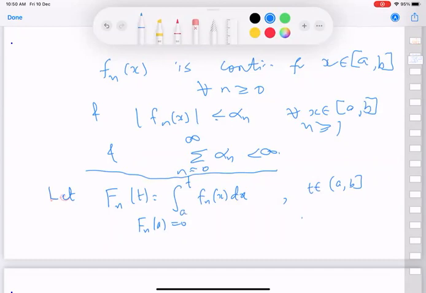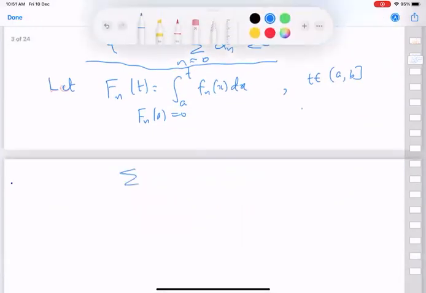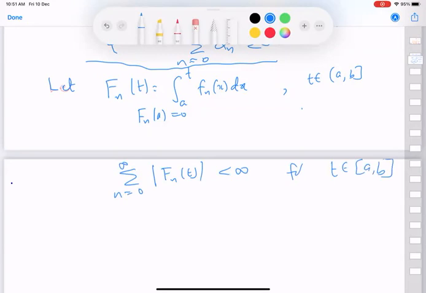Now, based on whatever is given to us, we can say that mod f_n(t) is absolutely summable, and therefore this is a proper definition.